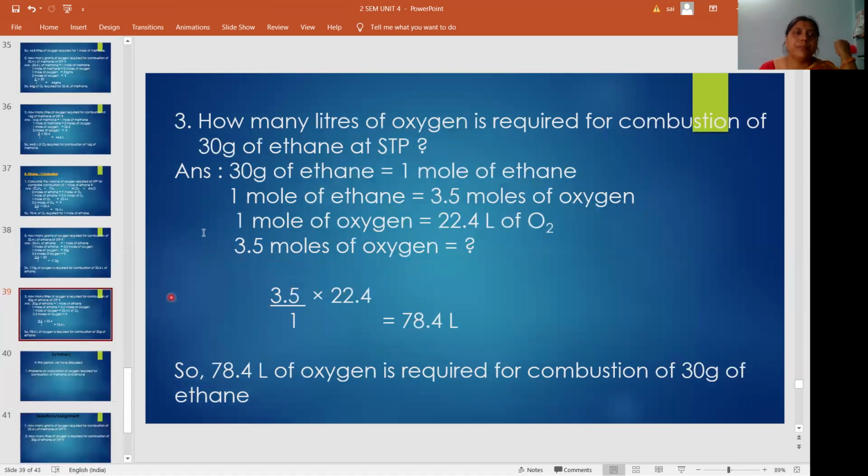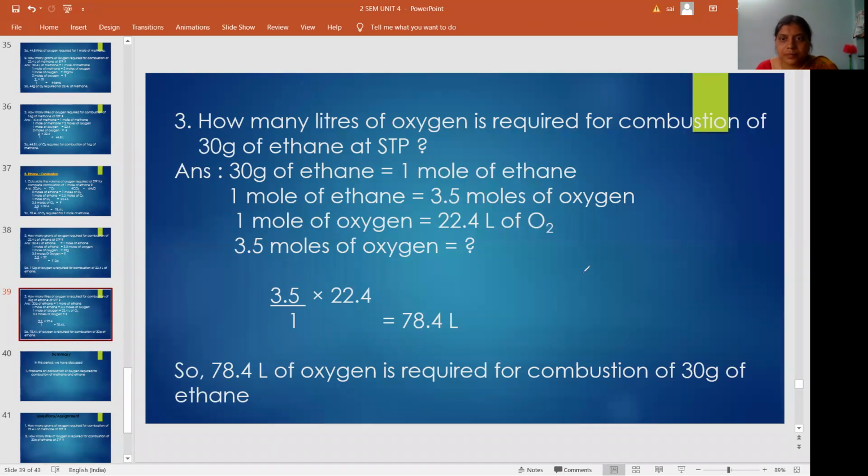The next question. How many liters of oxygen are required for combustion of 30 grams of ethane at STP? So this question is different. See carefully. He is asking oxygen volume, for combustion of 30 grams. 30 grams means this is the weight of ethane.